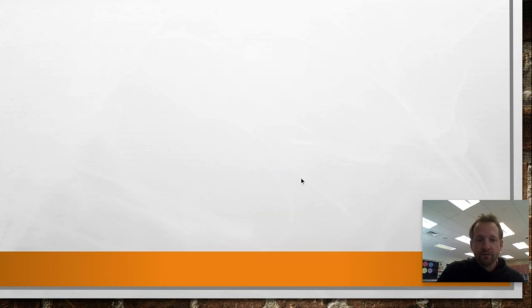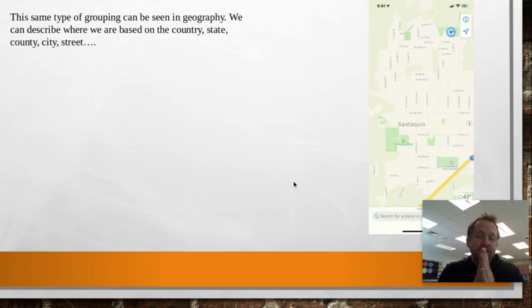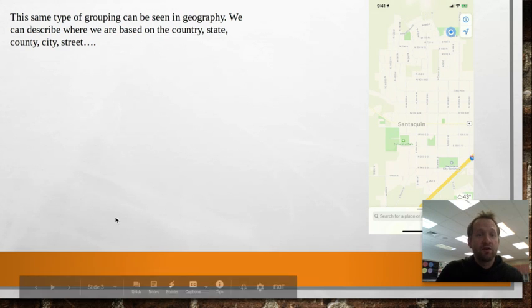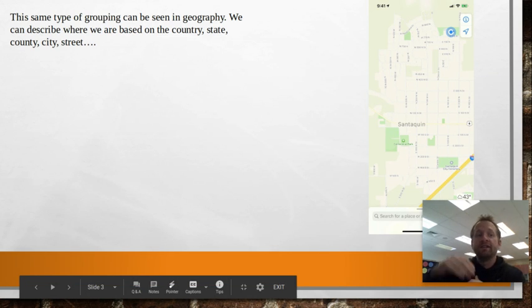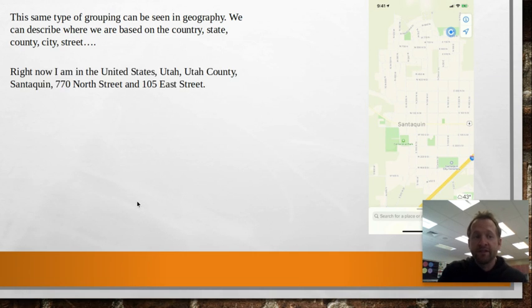Now, it's not just numbers where we see these types of classifications. If you think of where you are right now, there's many ways you can answer that question. I am in the United States, or I am in Orem, or I am in Utah, or maybe I'm in Rhode Island, or California, or Maine, or in the Northern Hemisphere, right? There's tons of ways we can answer that. An example could be from country to state to county to city to street. So right now, as I'm making this video, I am in the United States.